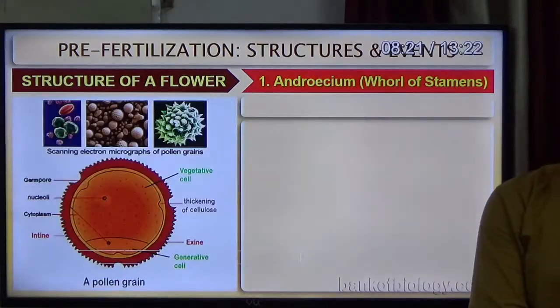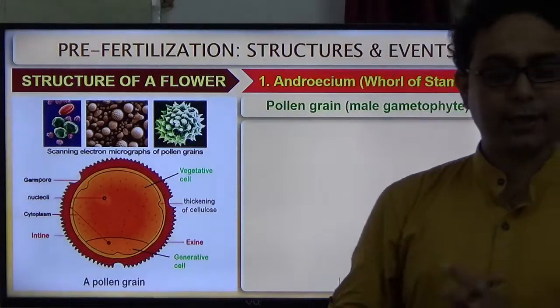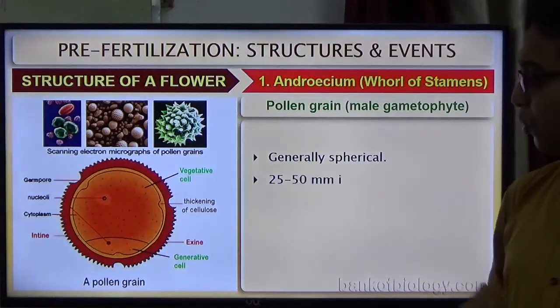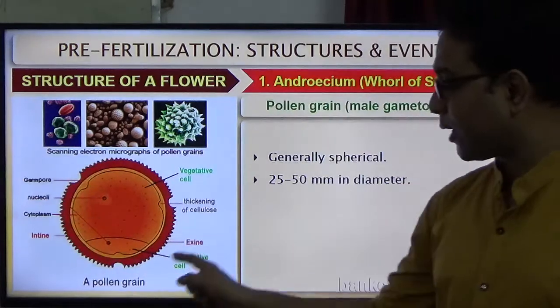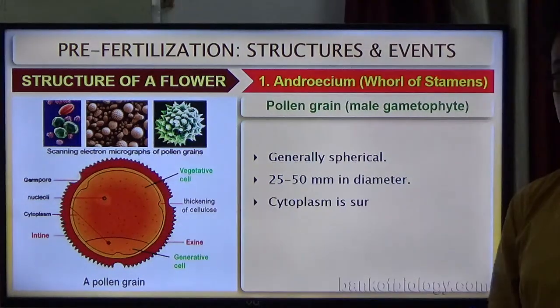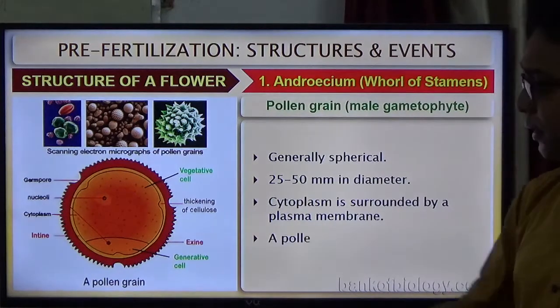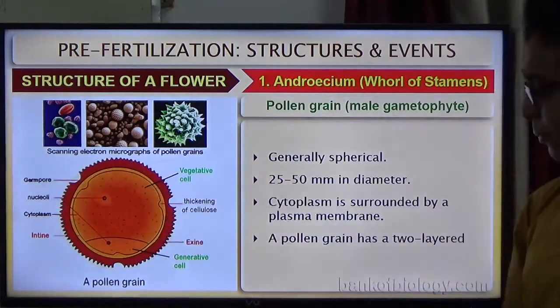Next we discuss the structure of the pollen grain. Pollen grain is the male gametophyte. You know, it is generally spherical in structure. Its diameter is generally 25 to 50 nanometer. The cytoplasm is surrounded by a plasma membrane.